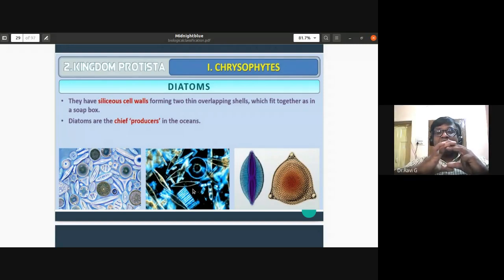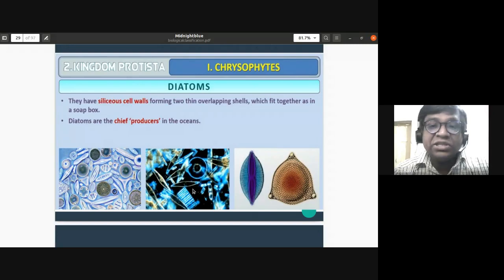This sort of overlapping walls or shells you find in case of diatoms, and they are made up of silica, a siliceous cell wall. The epitheca and hypotheca are the overlapping shells. They fit together as in a soap box. Diatoms are the chief producers in the oceans, so planktons. They are in large number. They are the chief producers in the oceans.